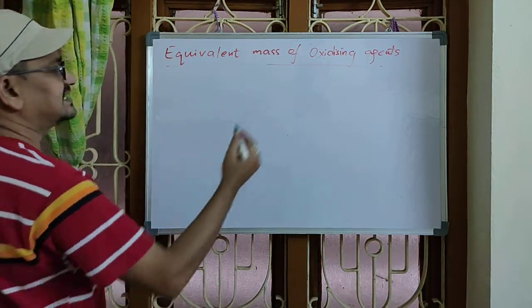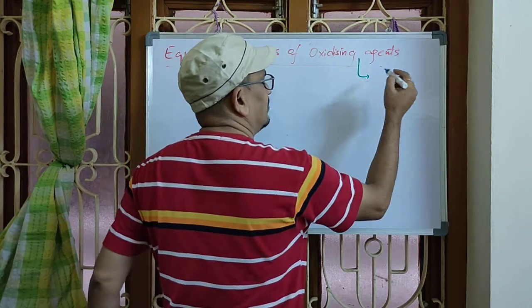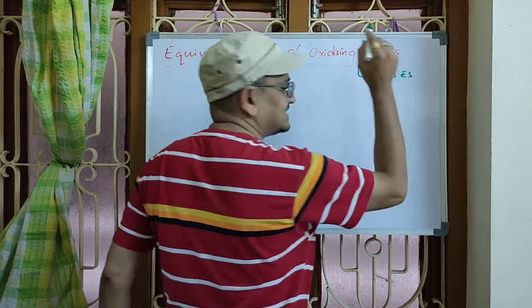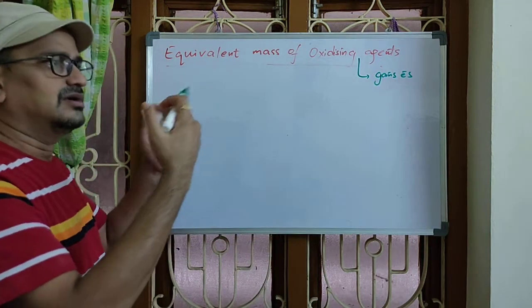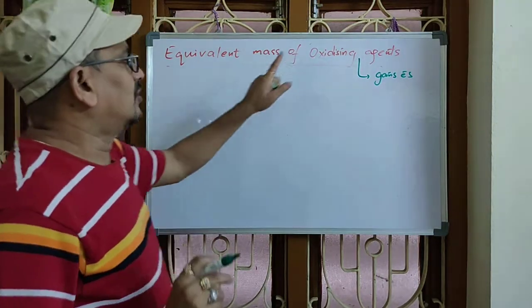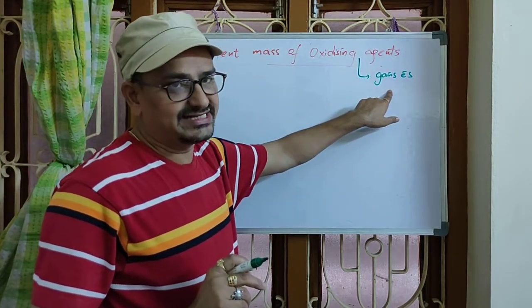So what's meant by oxidizing agent? Already we studied. Oxidizing agent is the one which gains electrons. Always we have to iterate the point, because that is the most important line.